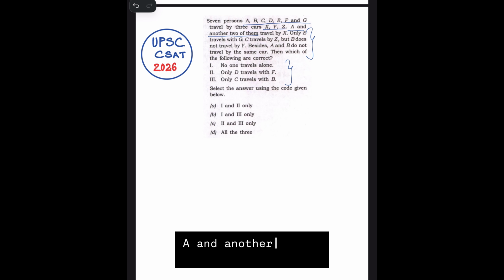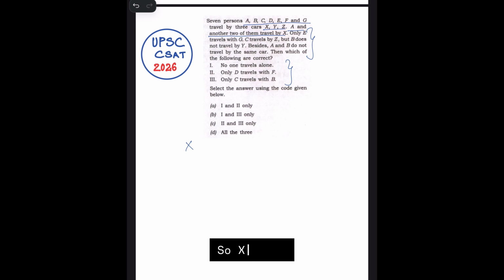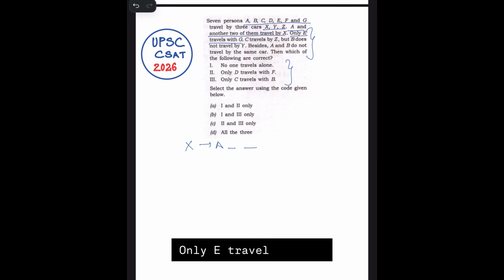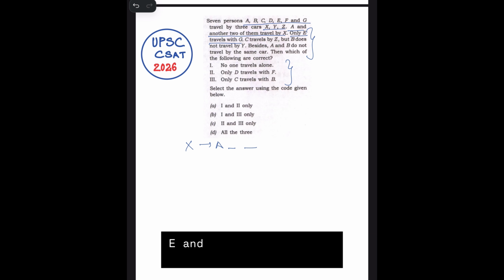A and another 2 of them travel by X. So X has A and another 2 people in it. Only E travels with G. This means that E and G travel only with each other. So E and G can be in Y or Z.